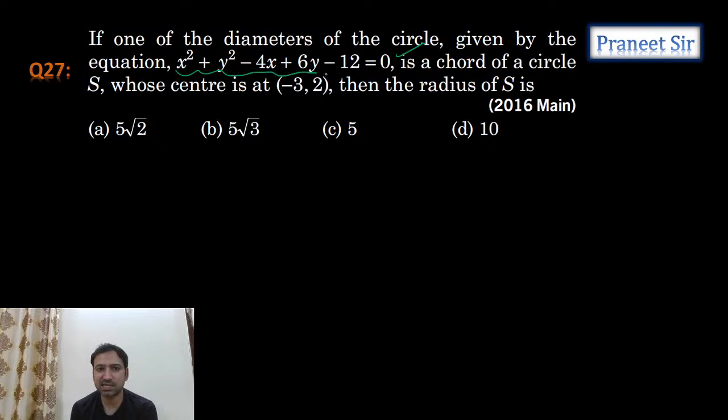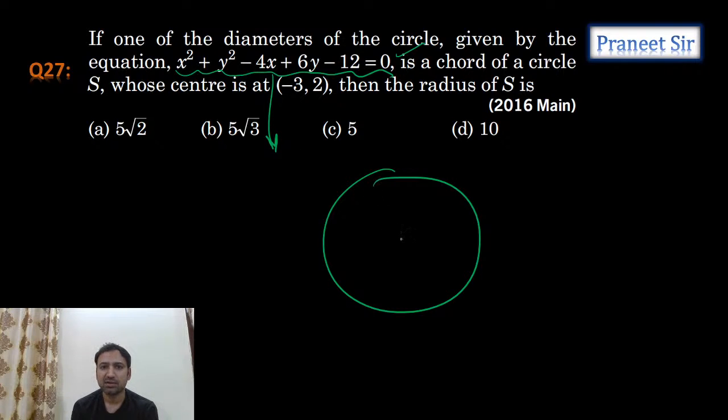So this circle center we can calculate, guys. This circle center is 2 comma minus 3. And it is a chord of the circle whose center is minus 3 comma 2.